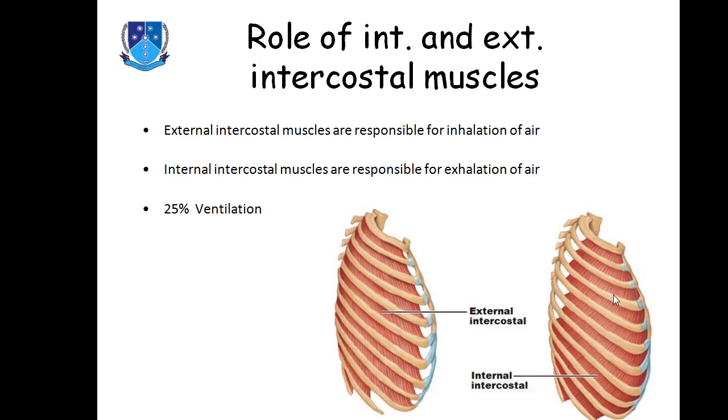And when the internal intercostal muscles are contracted and push the rib cage downward, the diameter of the whole rib cage becomes small, and this pushes the gas out of the lungs, and this leads to the exhalation or expiration of air.